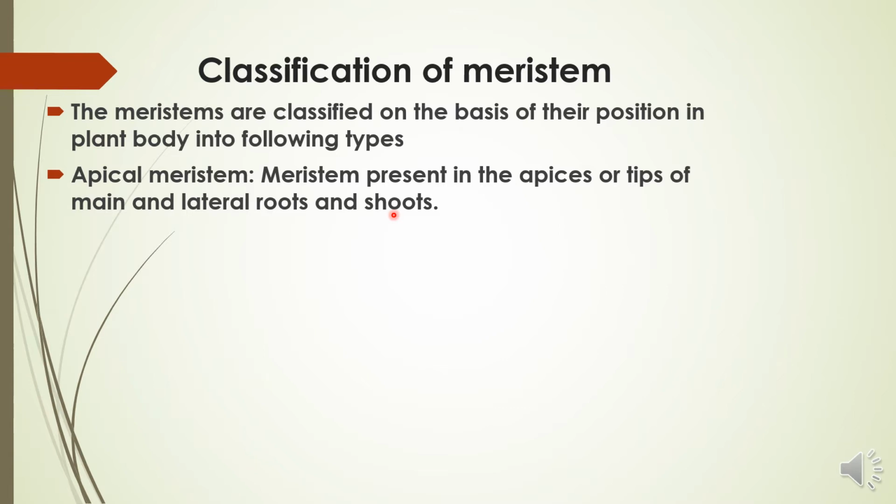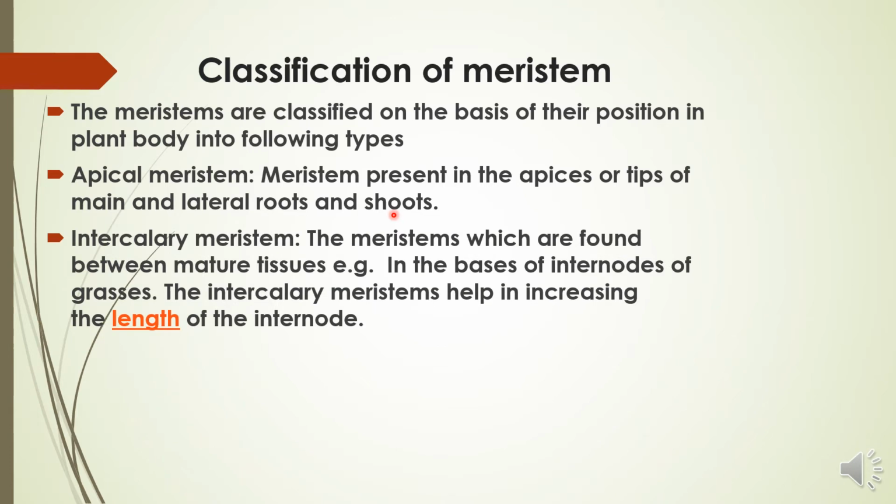The second one is intercalary meristem. Intercalary meristem means in between. Meristems which are found between two mature tissues and continue the cell division activity are called intercalary meristem. For example, in the bases of the internodes of the grasses.